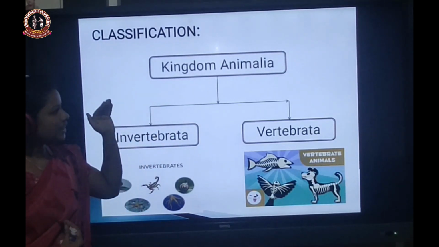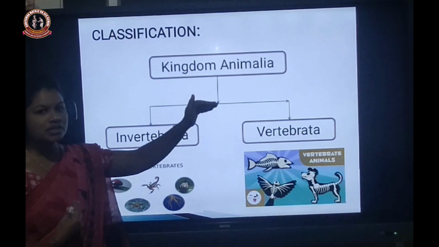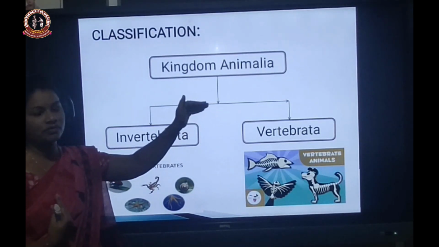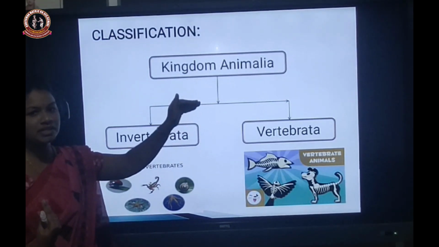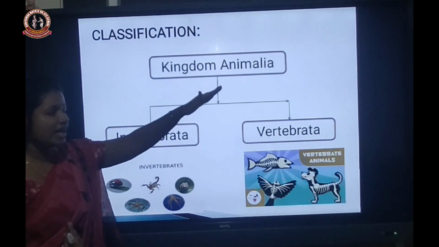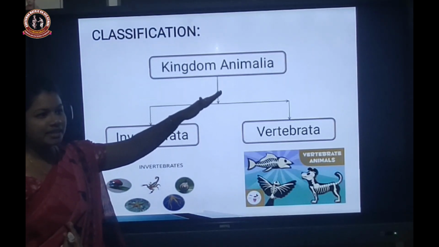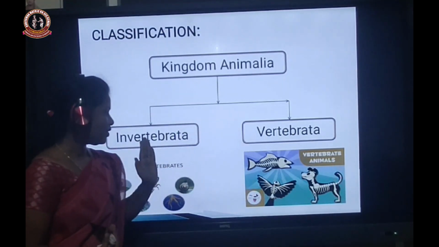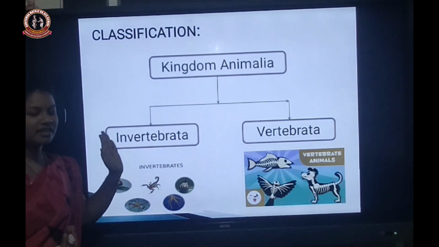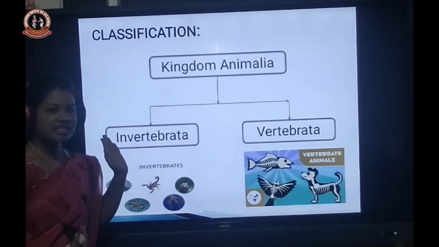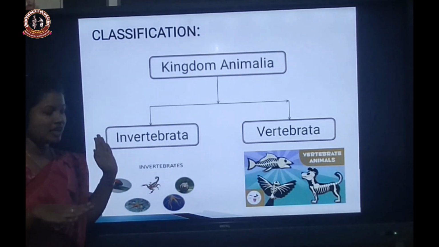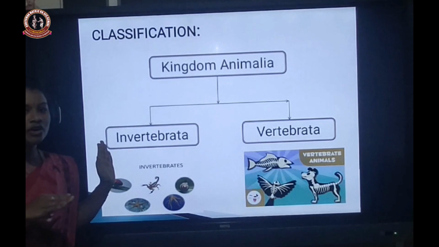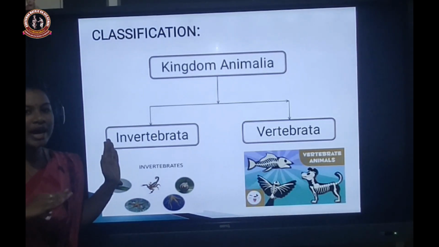The kingdom Animalia includes all the different varieties of animals. Basically, the kingdom Animalia is divisible into two categories. One is invertebrata, another one is vertebrata. What is invertebrata? The animals which do not have a vertebral column, the animals which do not have a backbone.